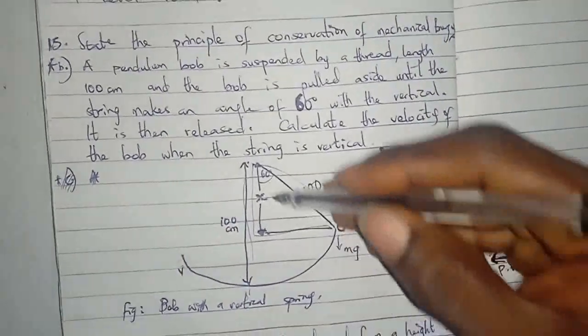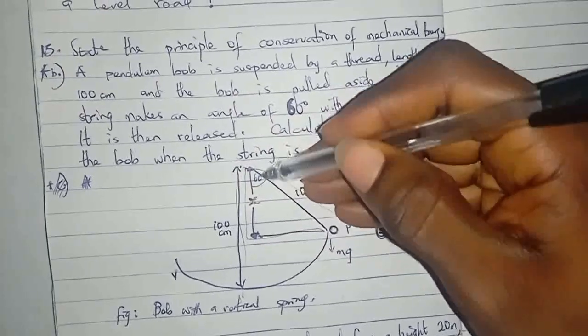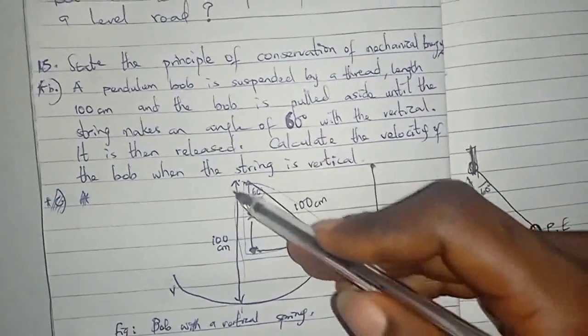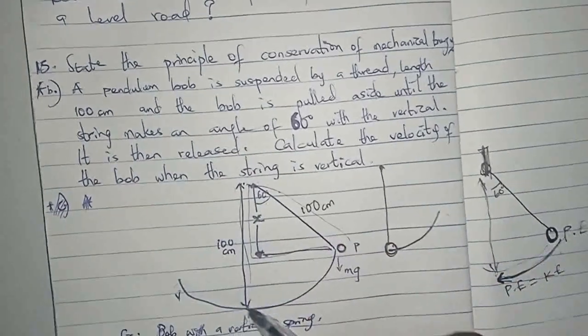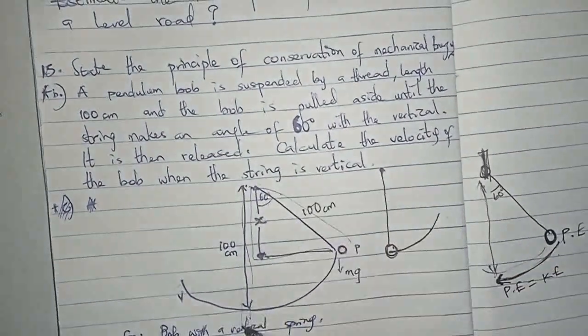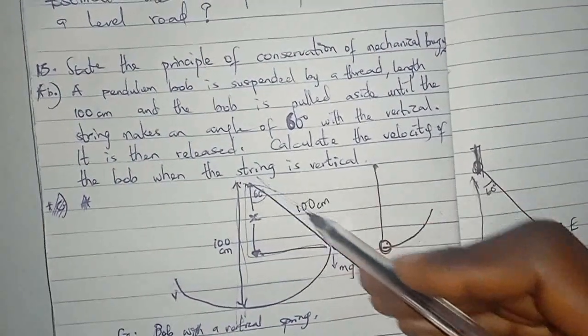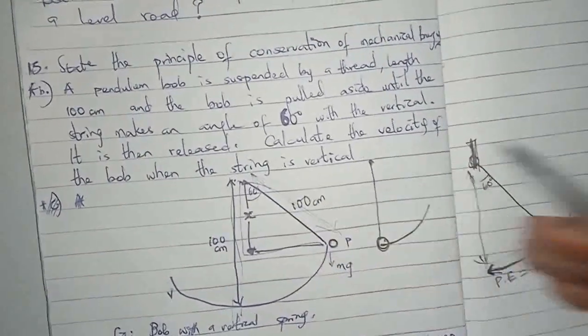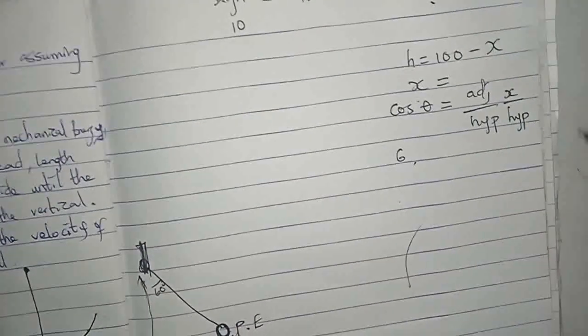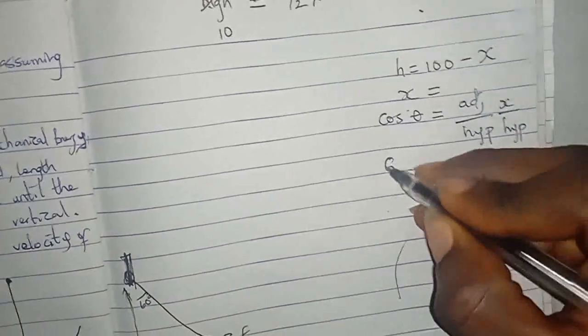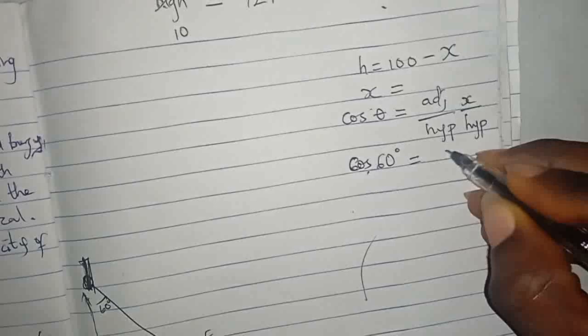It's 100 because you can see the total vertical length. If you remember when we did work done, what we have here is always what we have on this part. So that is for displacement. So I have that the hypotenuse is 100, so cos 60 degrees is equal to x over 100.